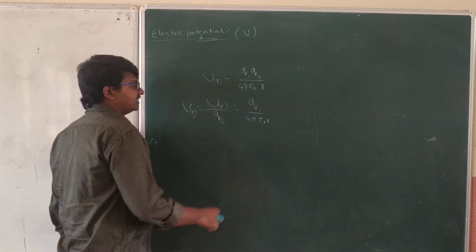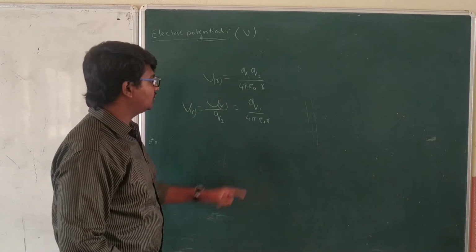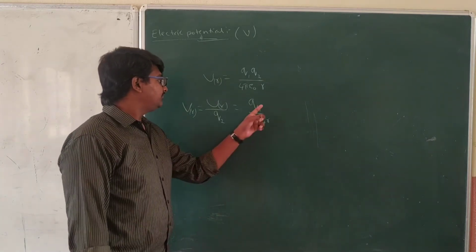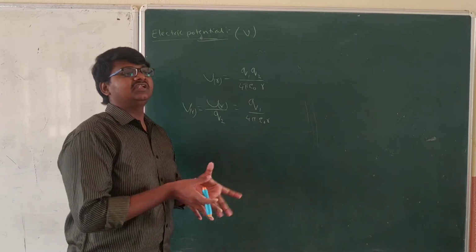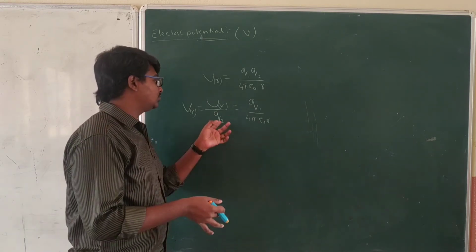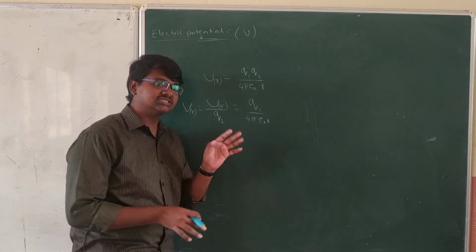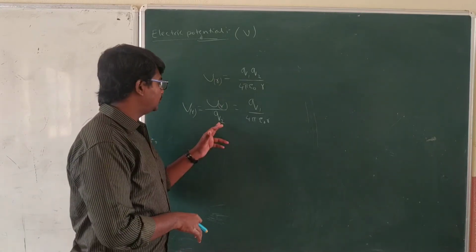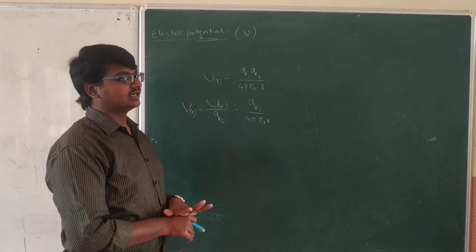And here Q1 is an immovable charge. Because of this Q1 charge only, the electric field is getting produced. Q2 charge may also give an electric field, but that is negligible. And here Q2 is a test charge and Q1 is the main charge we have to consider.